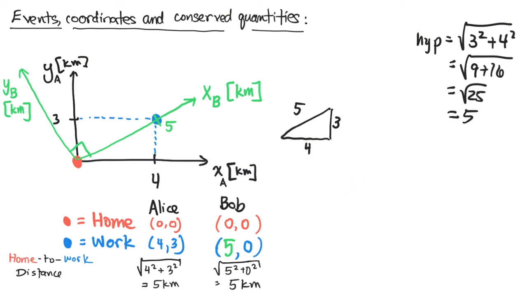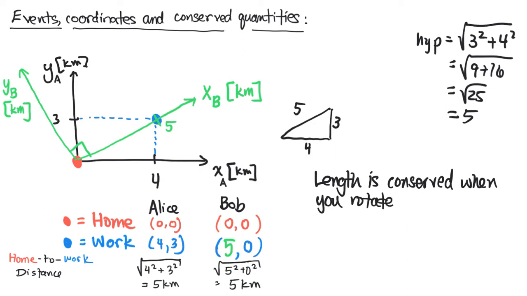Length is conserved when you rotate your coordinate system. So another way to say this is that we have an invariant quantity.